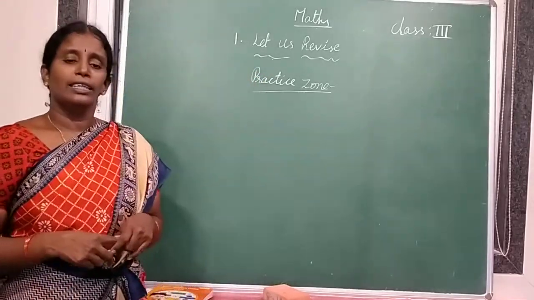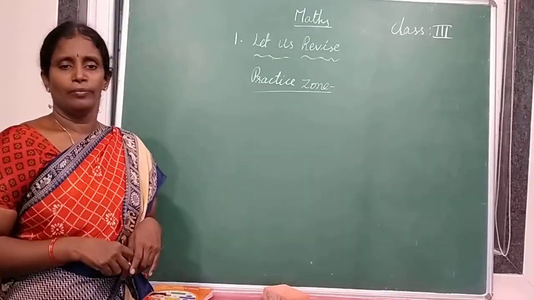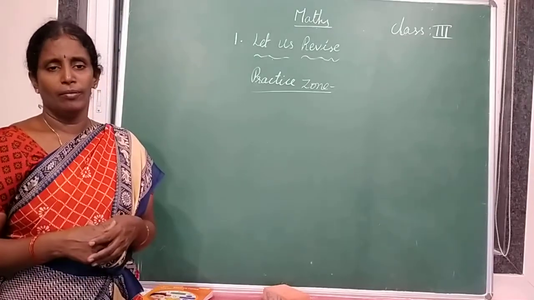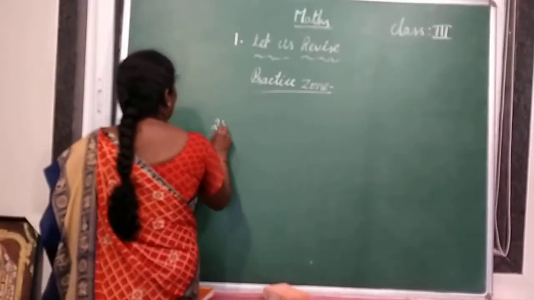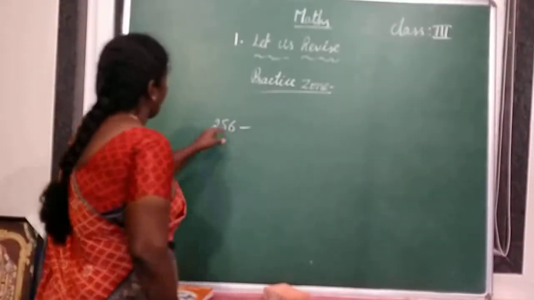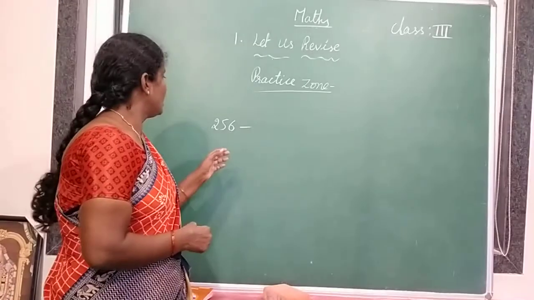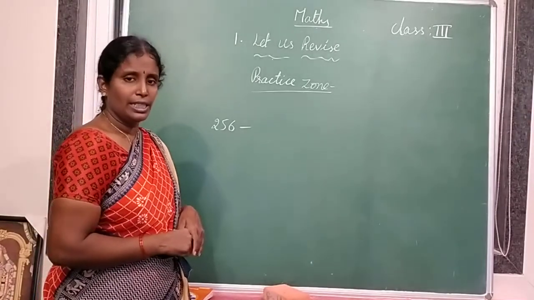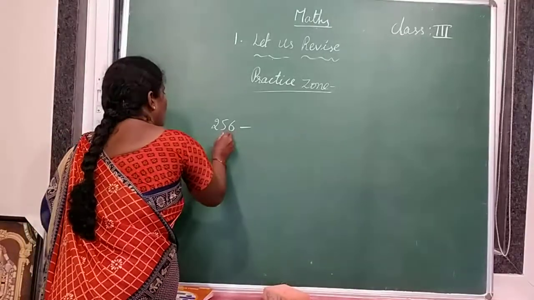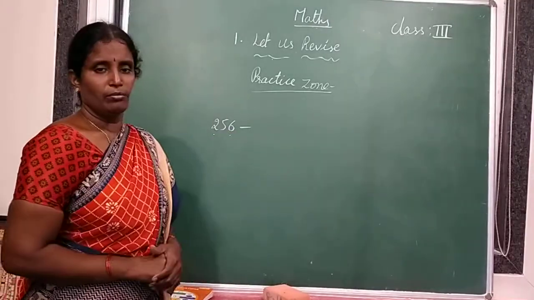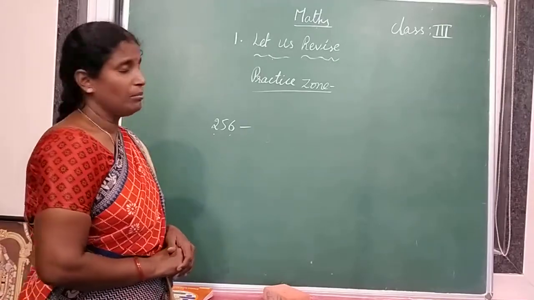Can you say a 3-digit number? Your wish, any number you can tell. Okay, 256. Is it a 3-digit number? Yes. So 1, 2, 3 digits are there. So it is a 3-digit number.